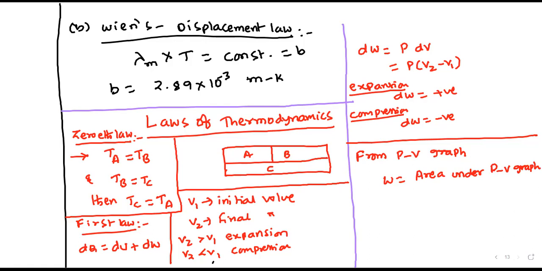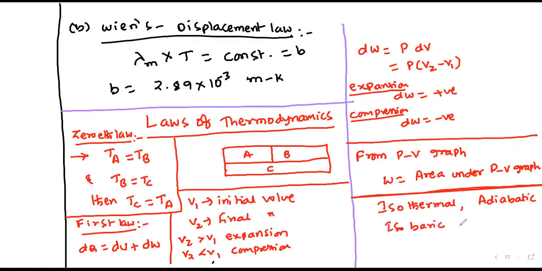By using this one we can find the work done. Next, here we have the different processes: isothermal, adiabatic, isobaric, and finally isochoric. In all these processes, we need to find the equation of state as well as the work done.